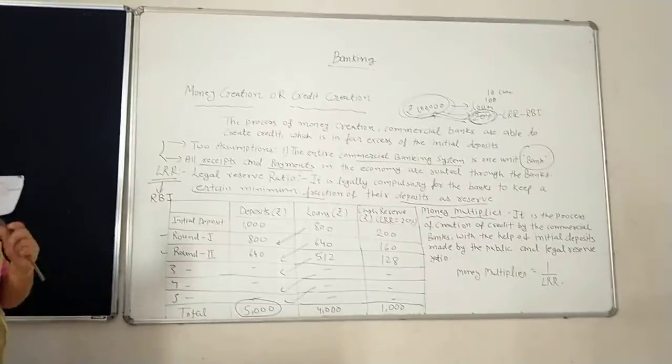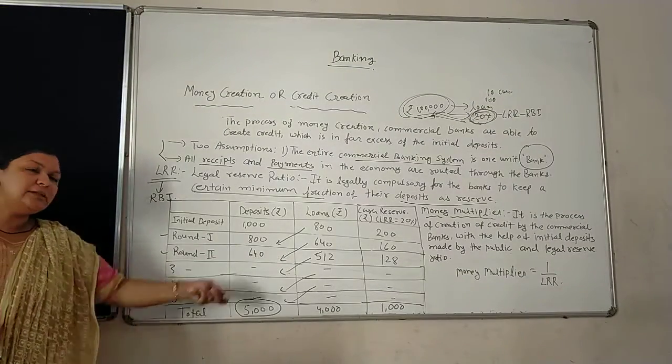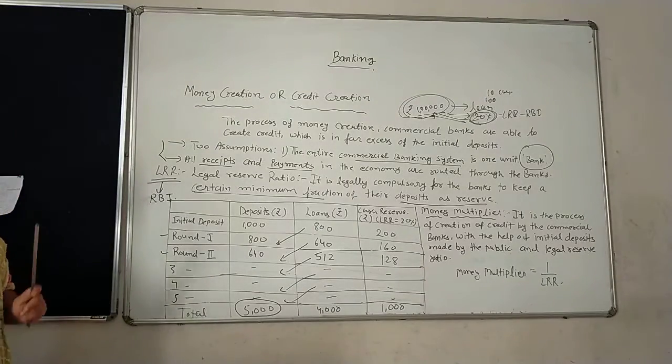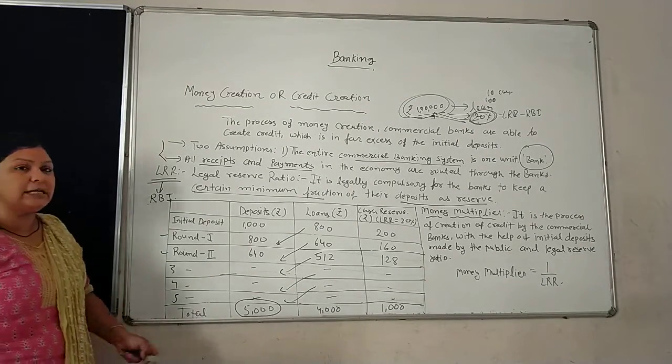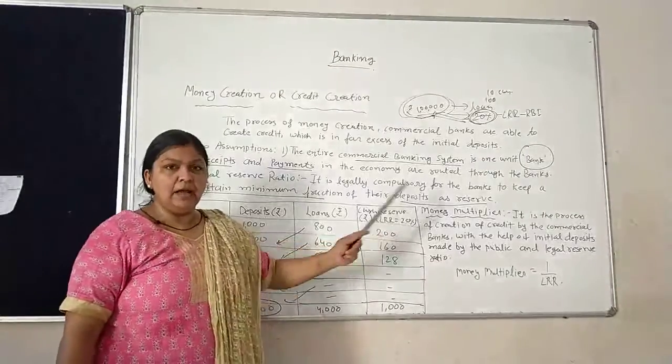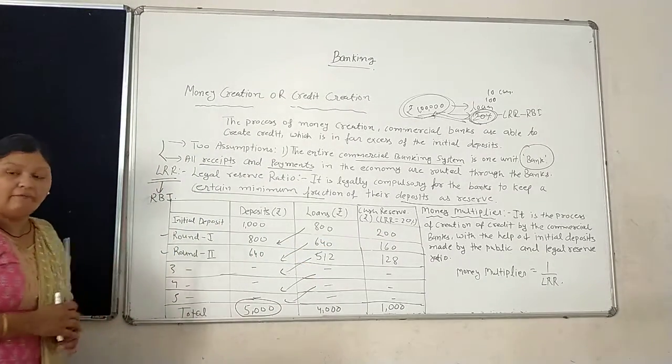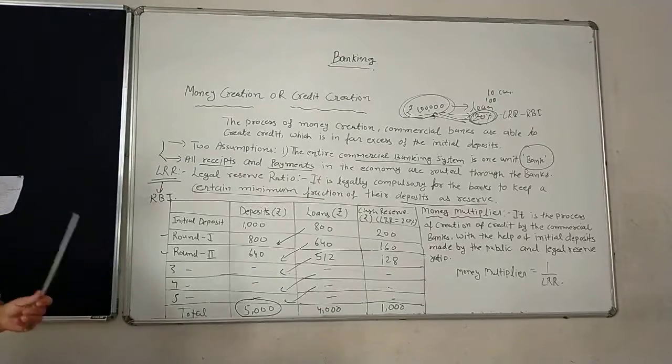Why are we taking only 5 rounds? There are many more rounds, but keep in mind that the one important aspect is the money multiplier. Now first we will see this table once again with a more elaborate explanation.